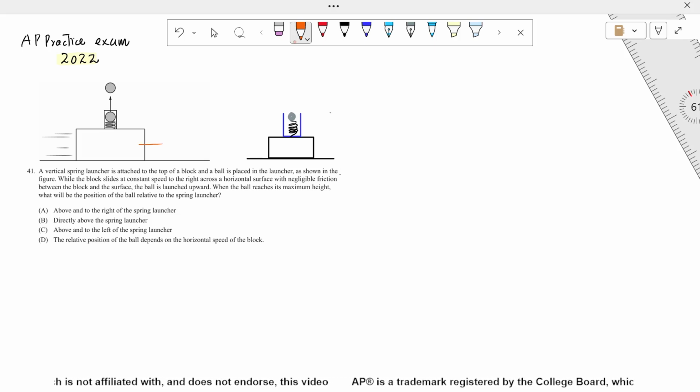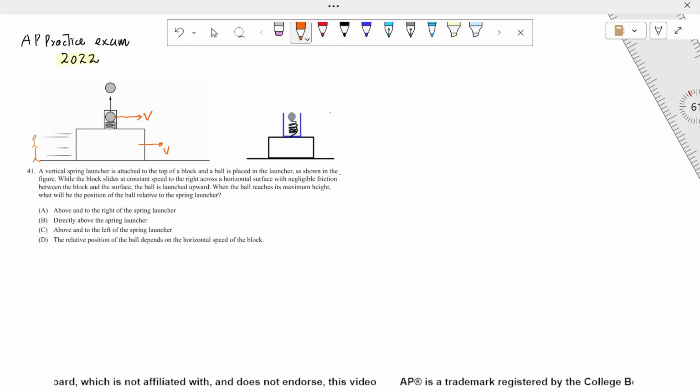So not only the block has a velocity v, but anything on that block, the spring, the ball, they all have the same initial horizontal velocity. So it means that this ball is not at rest. This ball is moving with reference to some other person who is observing the motion.